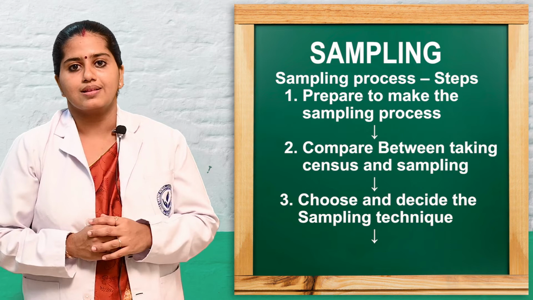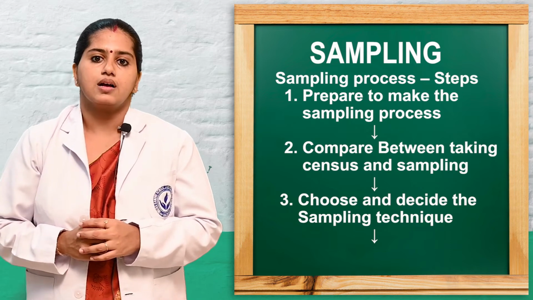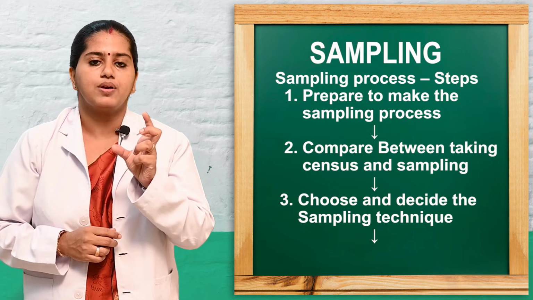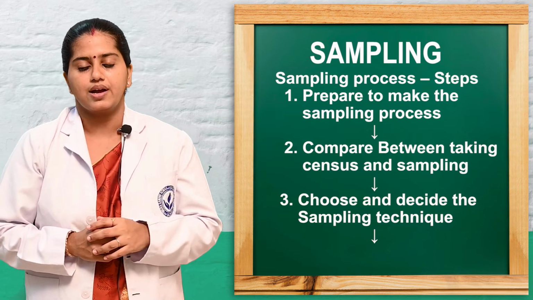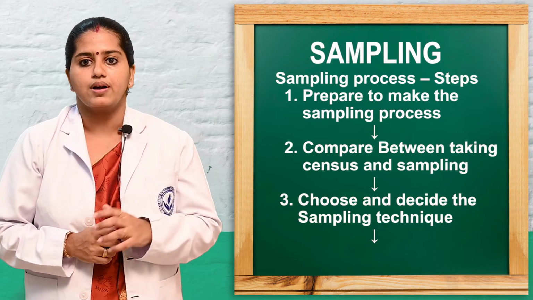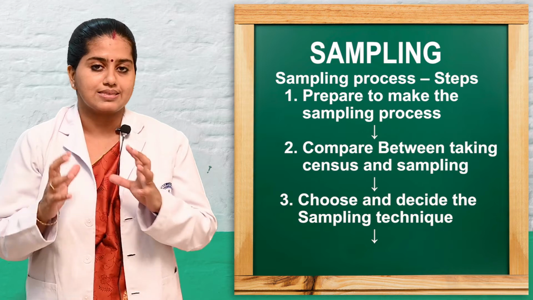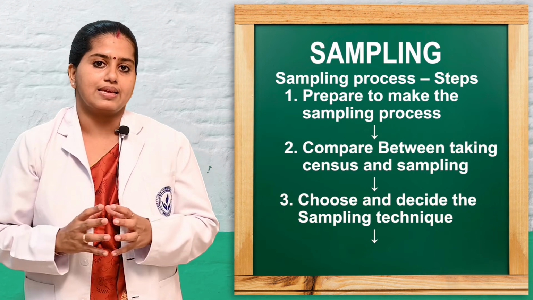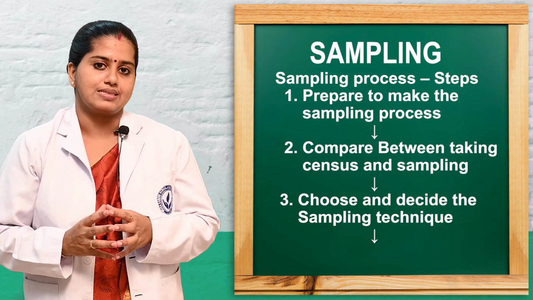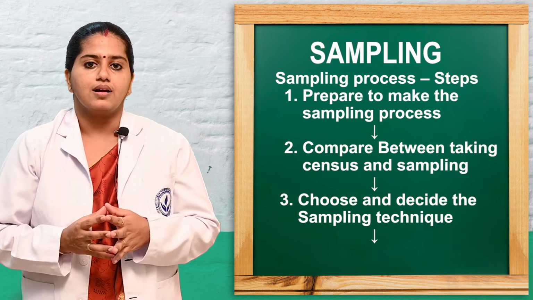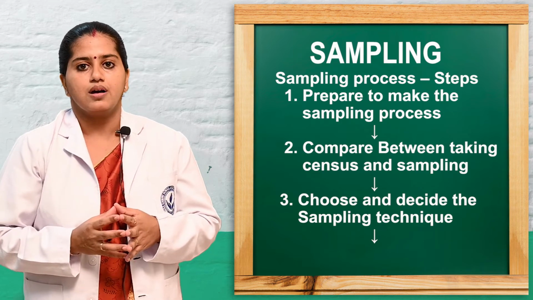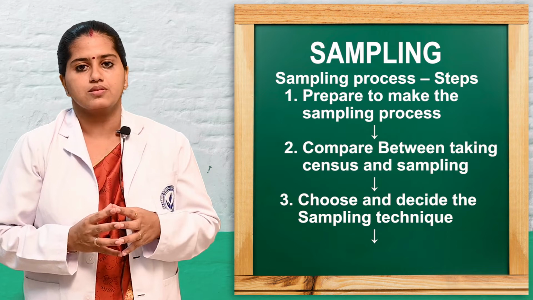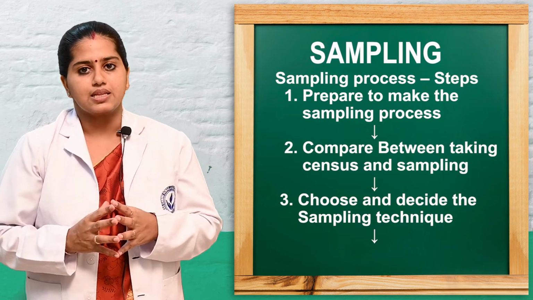Next we will see what are the steps that come under sampling. First one is that sample choice has to be done. We have to see what type of sample we need. What is the target population, what are the ethical aspects, what is the homogeneity, what is the representativeness of the population, from where we will get the population. So all this we have to see in the first step.